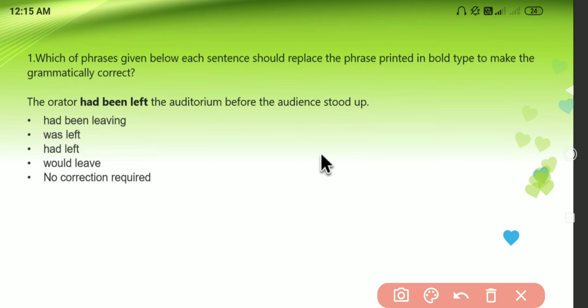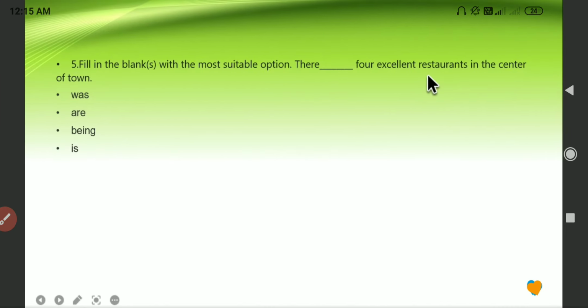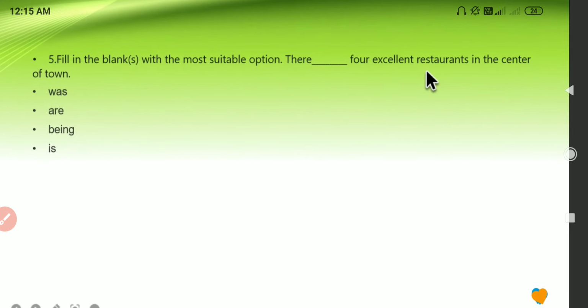Had left the auditorium. So "had left" will be the correct answer for this one, guys. That is this one over here, because he has already left before the audience has stood up. Okay, so that's it. And next question, fill in the blanks with the most suitable option.